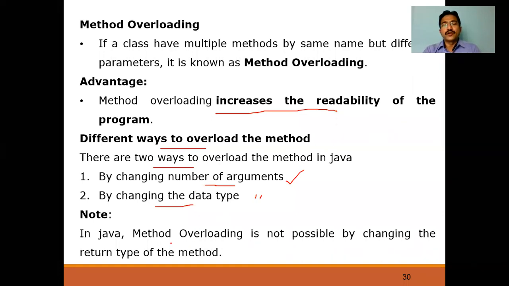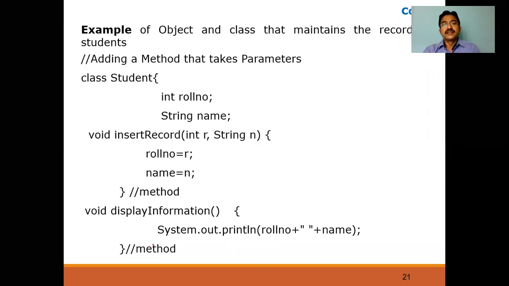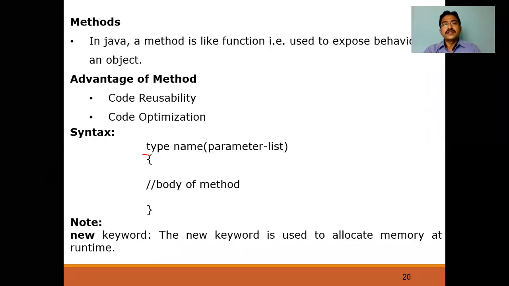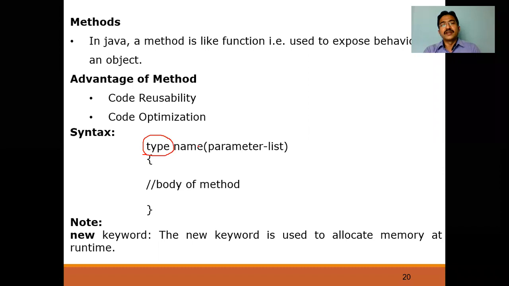And remember a very important point: method overloading is not possible by changing the return type of the method. In the last class we saw the syntax of the method, with the return type. We can't change the return type. For the same method the return type stays the same. If you change that, it will not be allowed and it will give you a compiler error. You can change the number of parameters, you can change the data types of the parameters, but you can't change the return type of a method. That is a very important point. It is not possible.